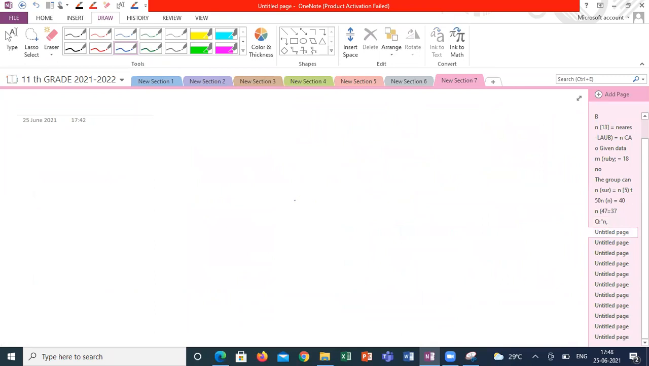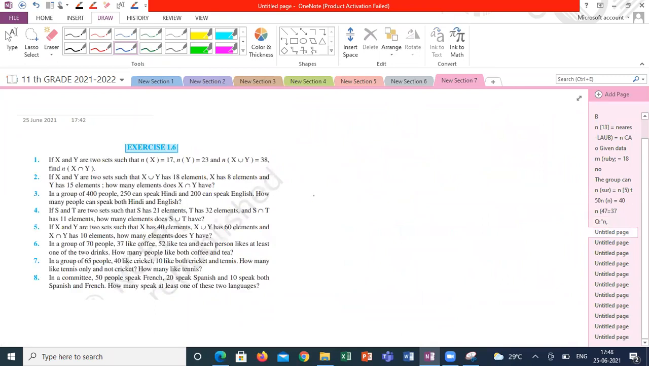So I'm moving to the last question of the exercise. In a committee, 50 people speak French. N of F is equal to 50. And 20 speak Spanish. N of S is equal to 20. And 10 speak both Spanish and French. That is 10.